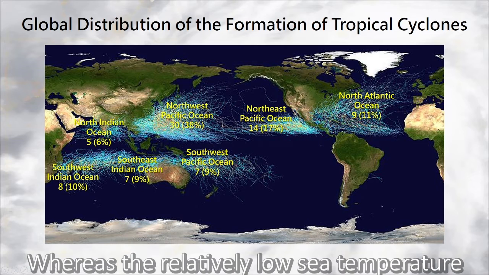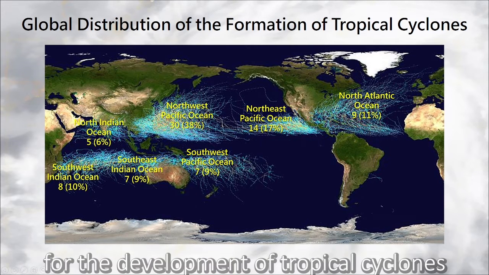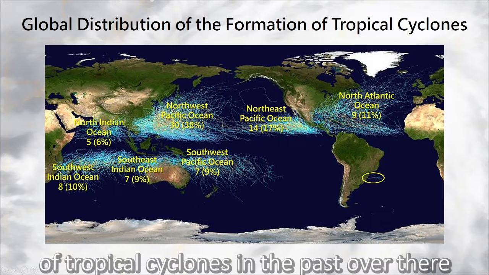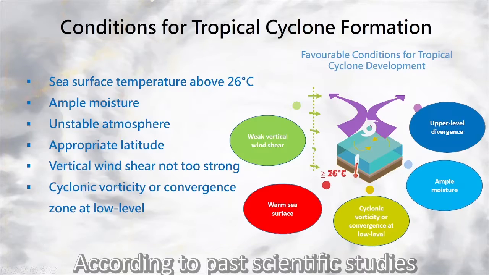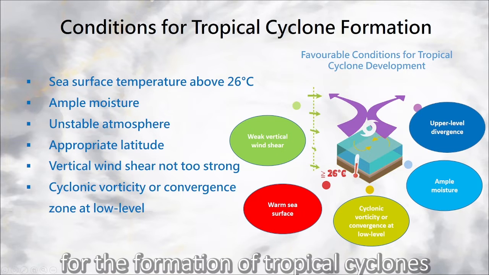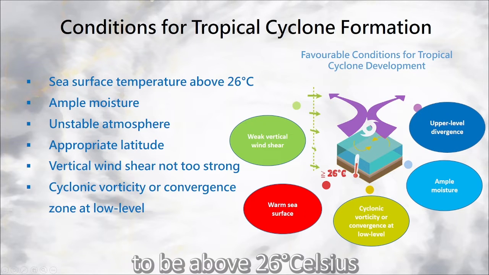Whereas the relatively low sea temperature over the South Atlantic Ocean makes it unfavorable for the development of tropical cyclones. However, there were still formation records of tropical cyclones in the past over there. According to past scientific studies, there are generally 6 conditions to be fulfilled for the formation of tropical cyclones. First, the sea surface temperature needs to be above 26 degrees Celsius.